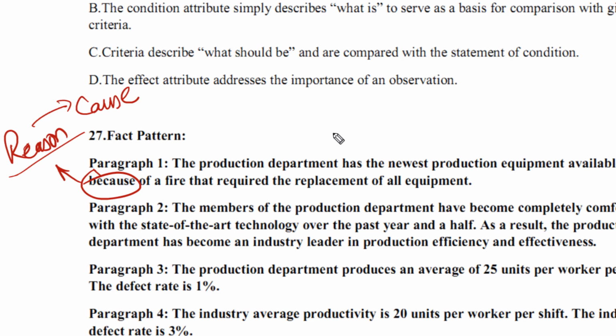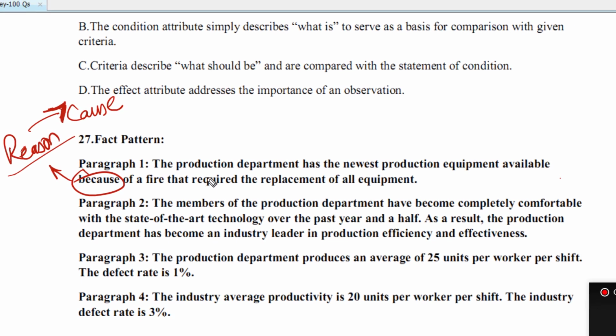Yes, cause and effect is always confusing, but that's why we are discussing. When there is a reason or the word because or similar: the production department has the newest production equipment available because of a fire. Why does the production department have new equipment? This is the reason: there was a fire and all the equipment was burnt down. That's why there is new equipment. So this is the cause.